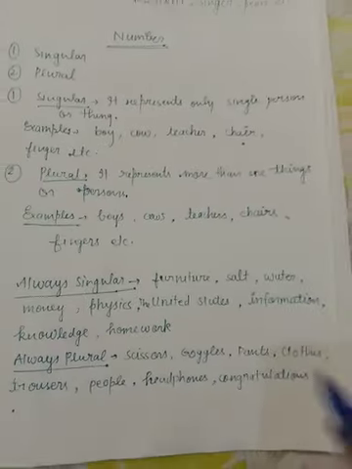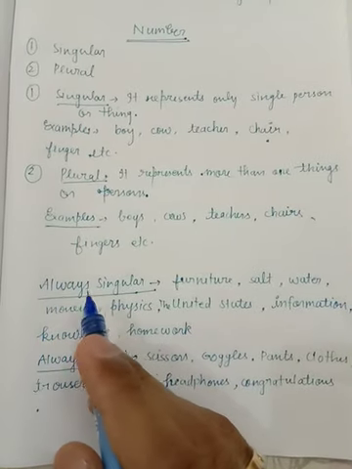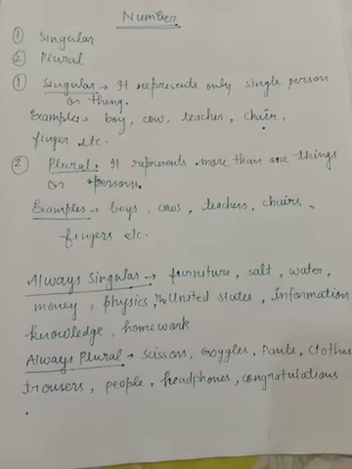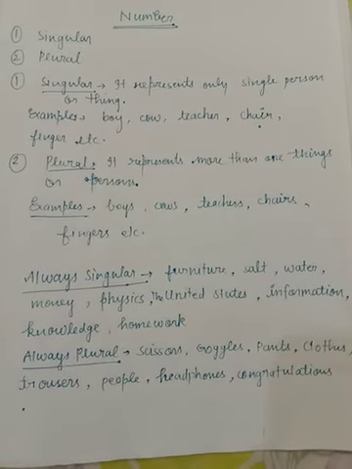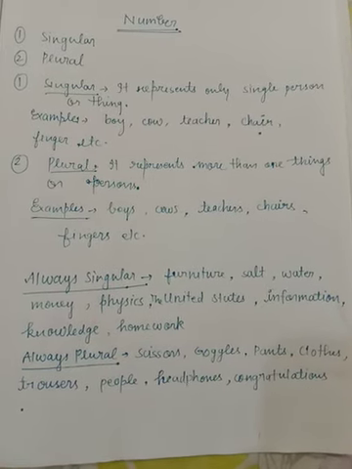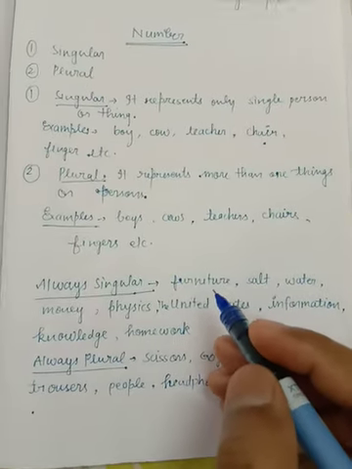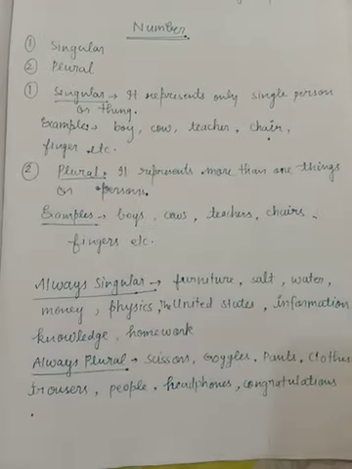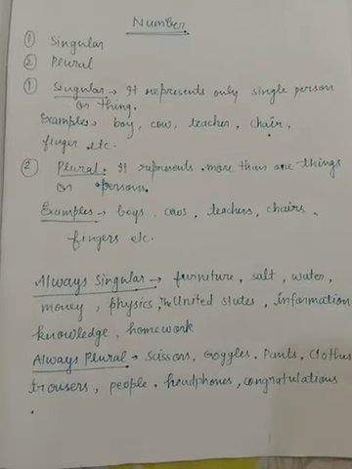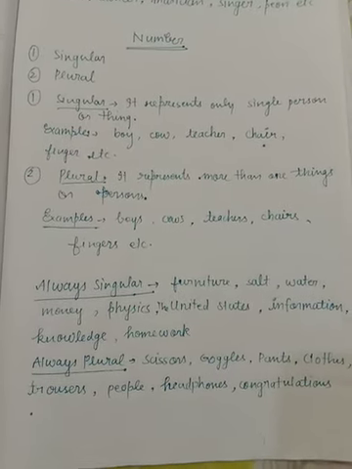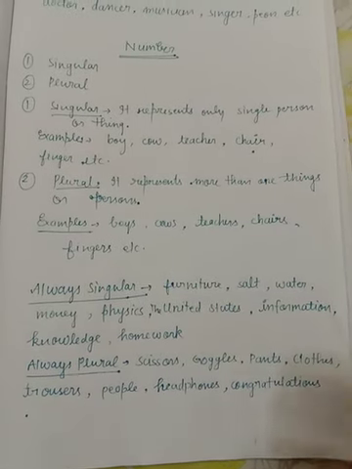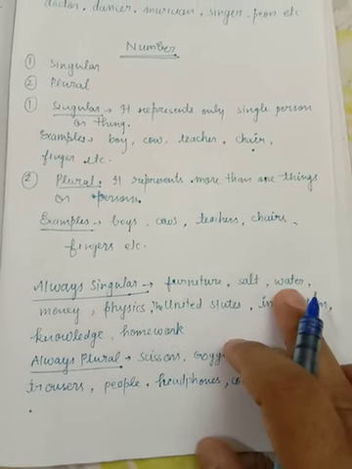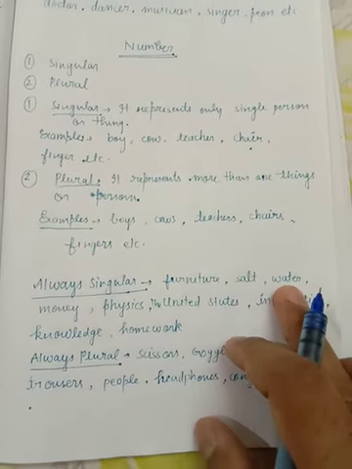And now I will tell you the words which are always used as singular, as furniture. You cannot write furnitures, salts. Okay, students, means you will always use these words as a singular. Furniture, salt, water. Water can be used as a verb also, then there the word waters is used. But here it will be used as singular, means all the materialistic things are used as a singular noun.